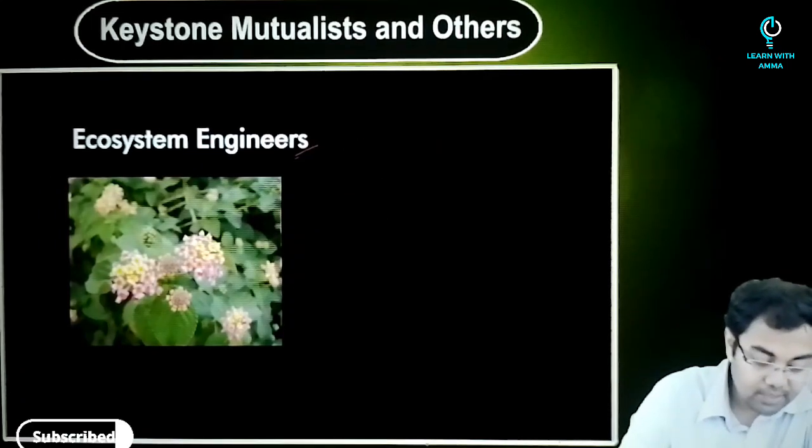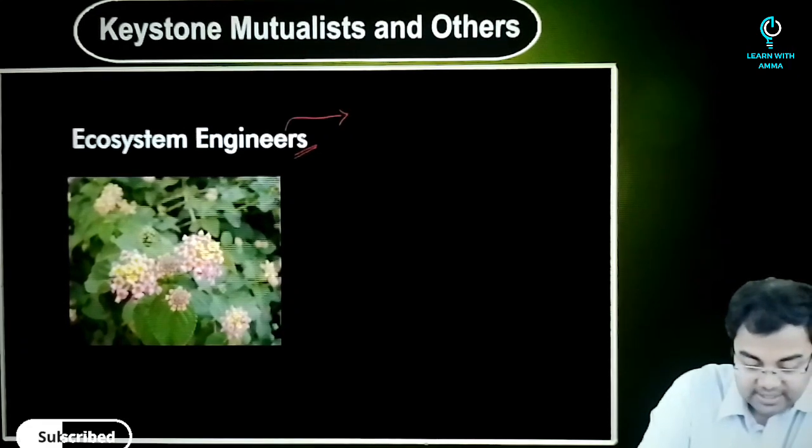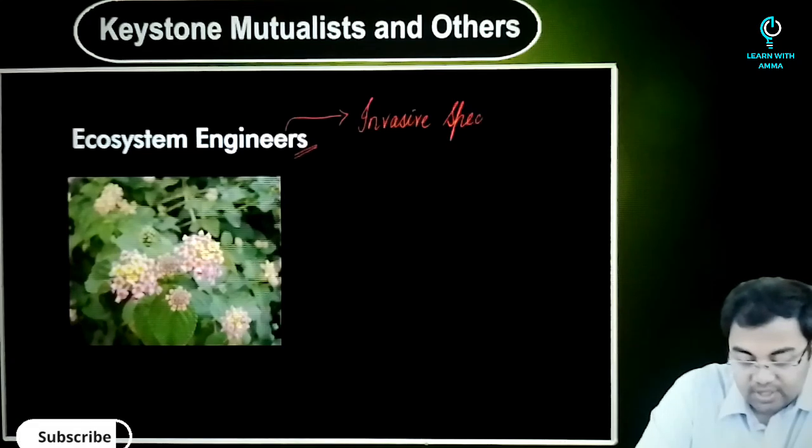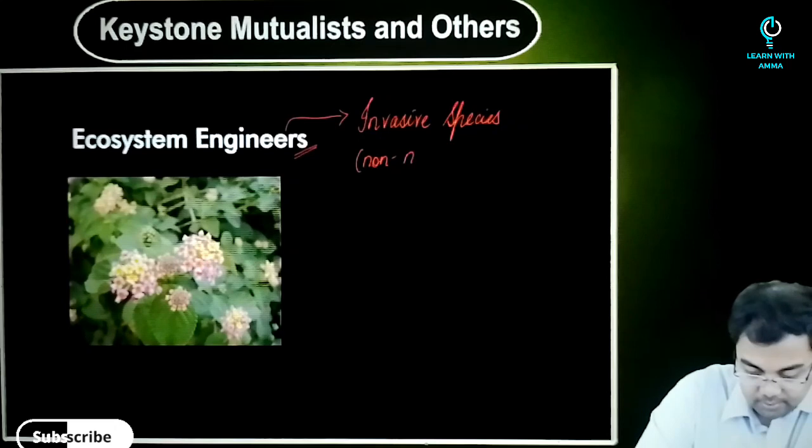Then you have ecosystem engineers. For ecosystem engineers, the simplest of the examples are all the invasive species. When we talk about the invasive species, we know that these are species which are non-native.